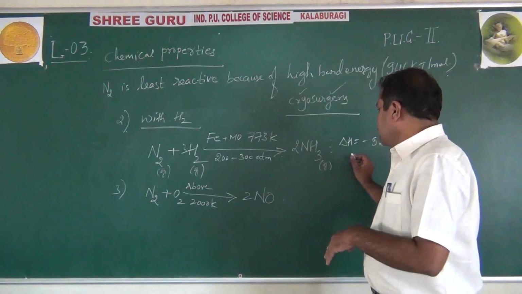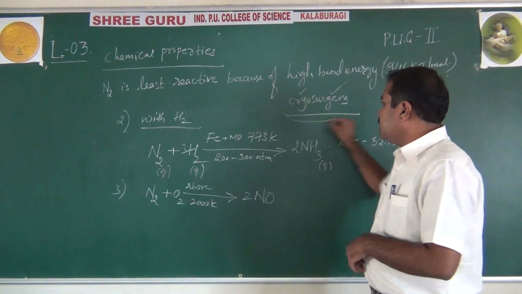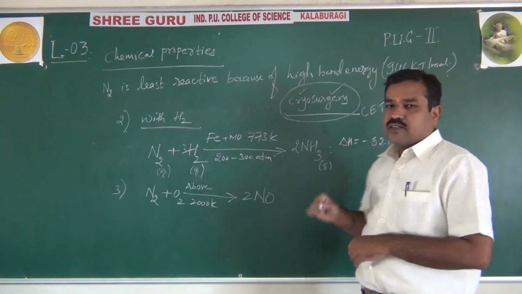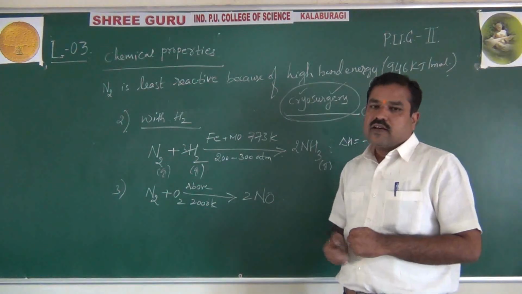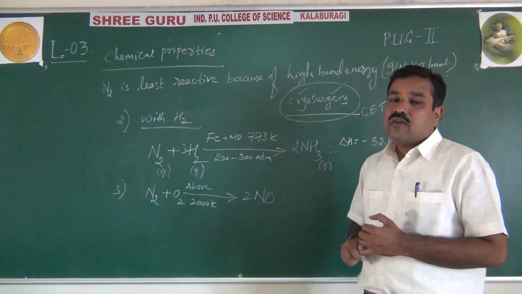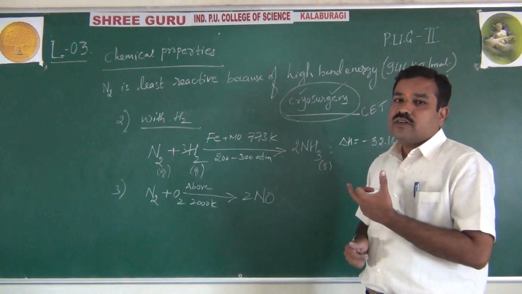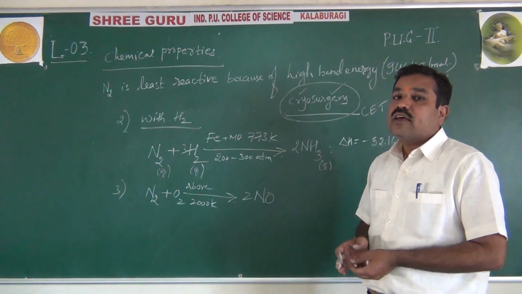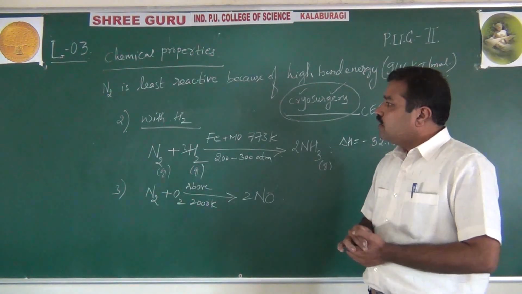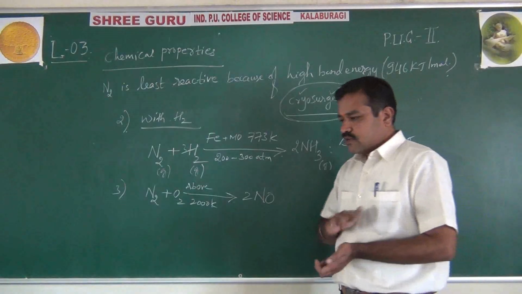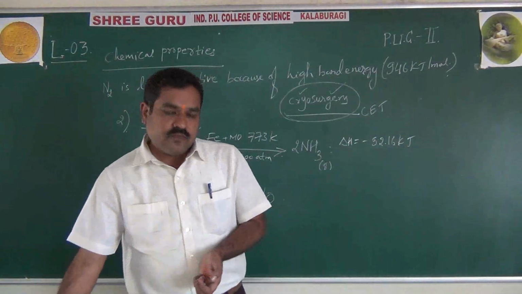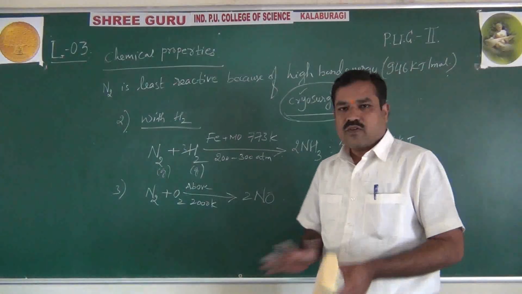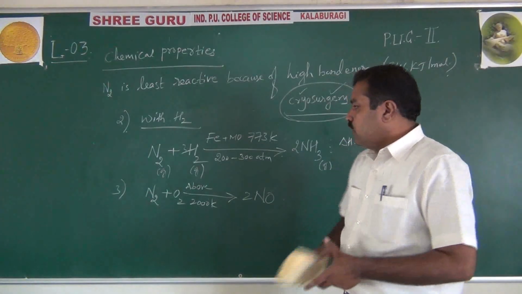Okay. That is especially this cryosurgery. Please try to remember this, it is especially important for CET purposes. What do you mean by cryosurgery? Carrying out handwork at a low temperature, that is liquid nitrogen temperature. Just now I told you that it comes out from the distillation flask at about 77.2 Kelvin. That is called liquid nitrogen temperature. Remember. Okay, this completes one compound of the group 15 element, that is dinitrogen. Over. Okay. I think you understood this.